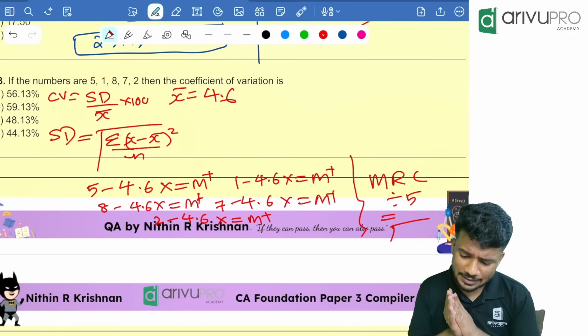2.7276, some value you are getting. That is your standard deviation. Correct? Once you get the standard deviation, you need to divide it with what? Divide with x bar. X bar is how much? 4.6. Take your calculator, divide by 4.6. Then multiply it with 100. You are getting it as 59.2. Option B is your answer. Nearest answer is there. Next one.